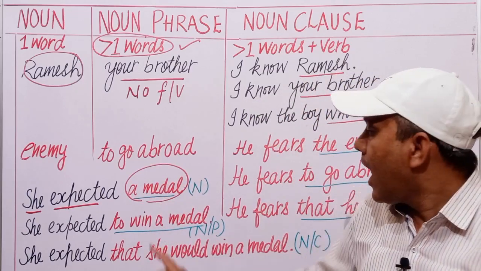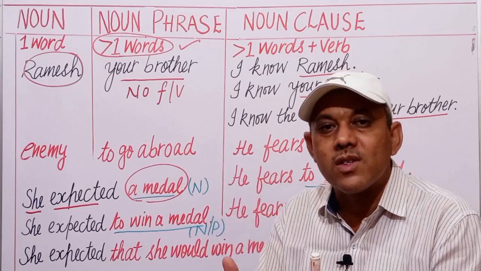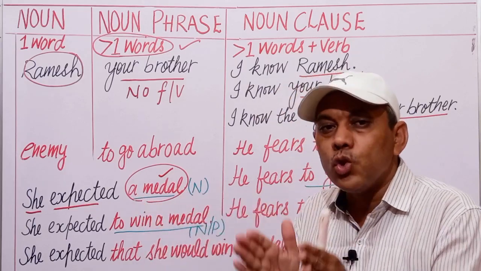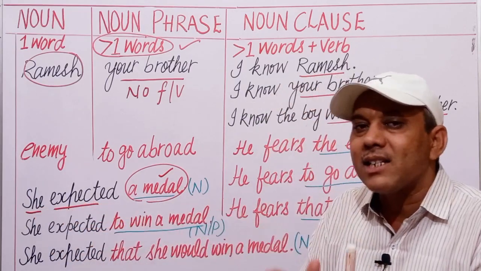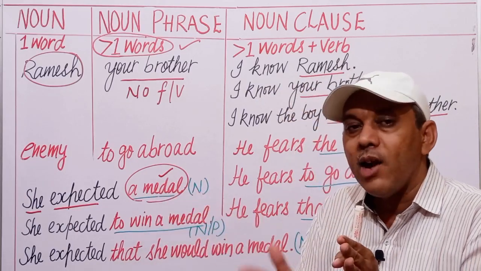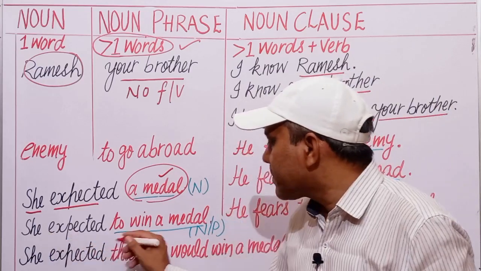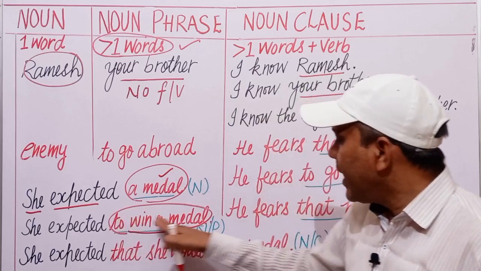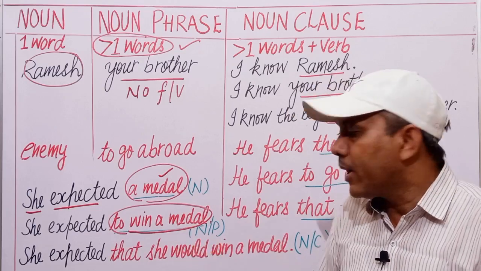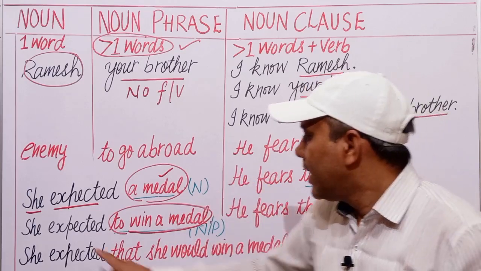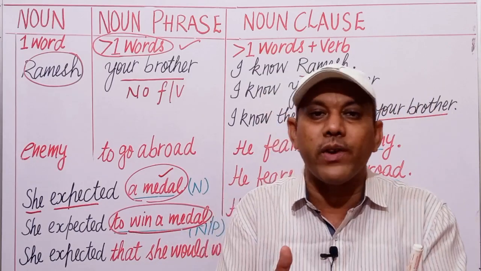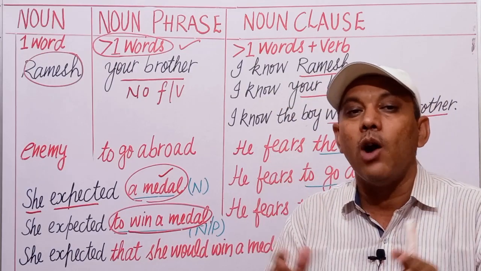You know that articles are used before nouns. So, medal is a noun. It is a single word used as a noun, means she expected something. She expected a medal. Now we convert this medal noun into a noun phrase. She expected to win a medal. To win a medal is a phrase. It is not a clause. Why? Because it has no finite verb. She expected something. Here, this phrase acts as a noun. That is why it is known as a noun phrase.